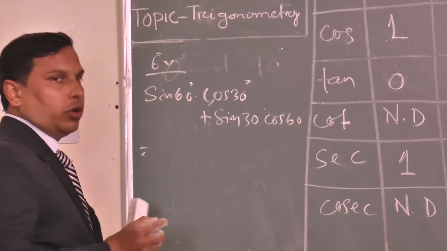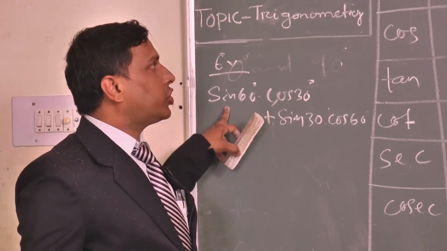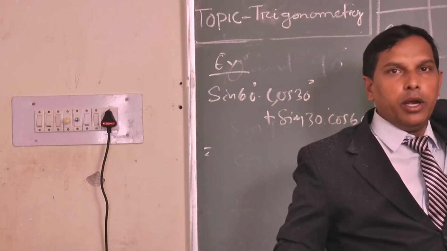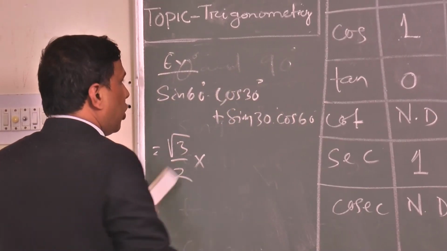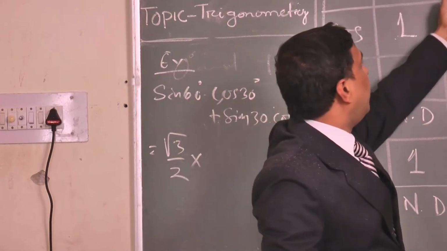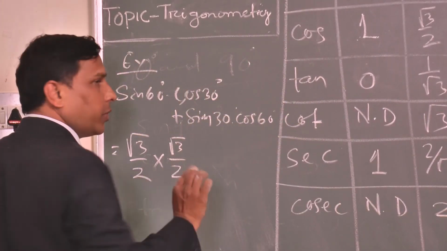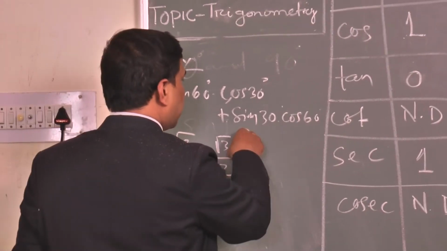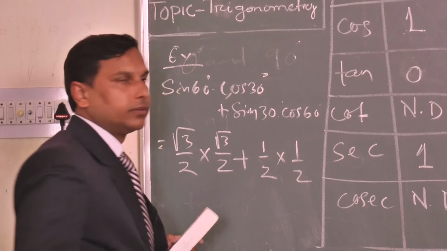See, so what will we do? We should directly put the values. What is the value of sin 60? √3 by 2. So put √3 by 2 here, into cos 30. Cos 30 is equal to how much? √3 by 2. See, simply we are putting the values. Plus sin 30, cos 60, 1 by 2.